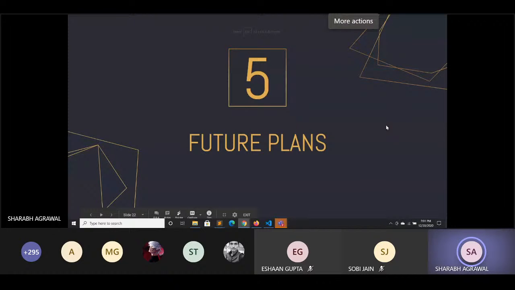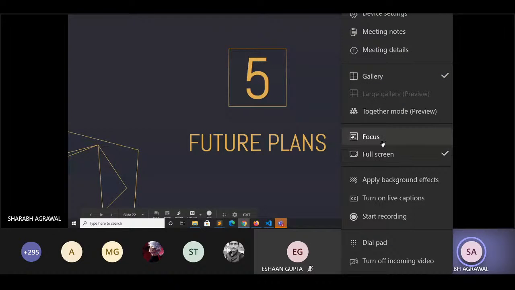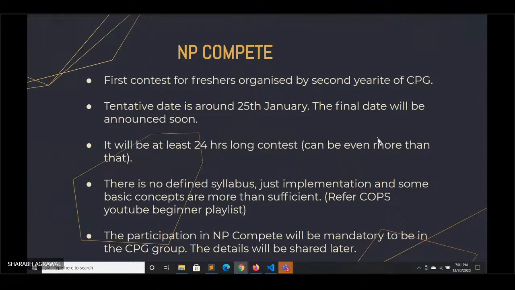Okay, right. What are the future plans? What will be the future proceedings of the club? So for that, we have NP Compete. It will be the first contest for freshers, and it will be organized by second years of this CPG group. The tentative date is around 25th January, between 23rd and 30th, the last week of January, and the final date will be announced soon. It will be around a 24 hours long contest.